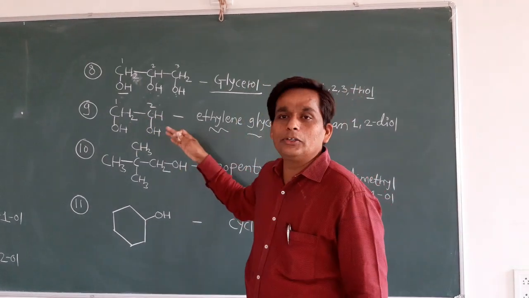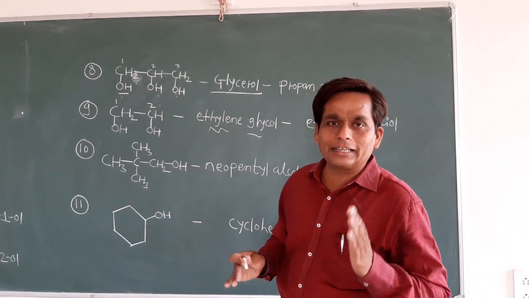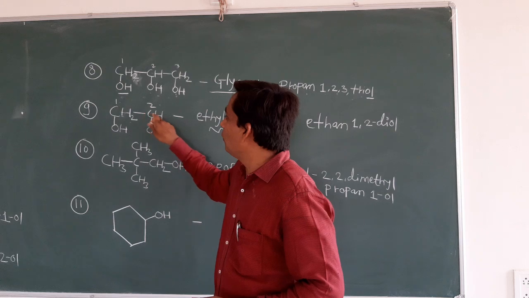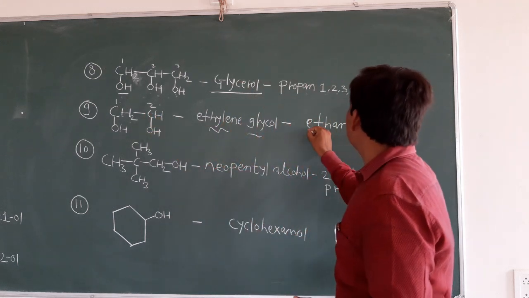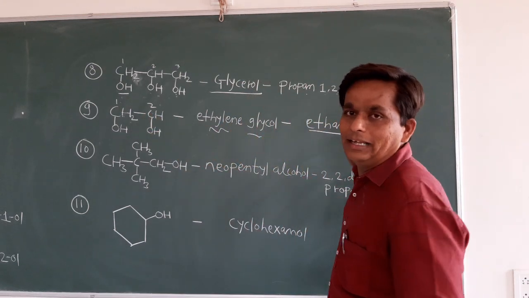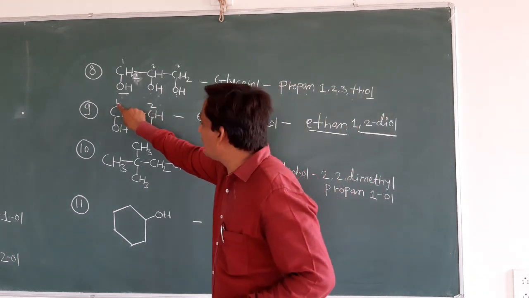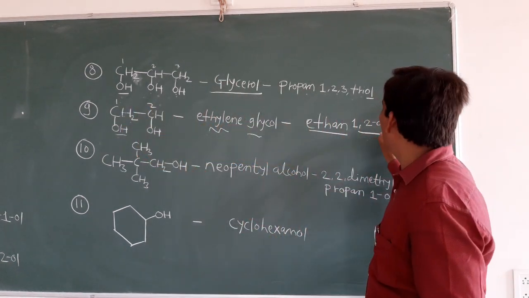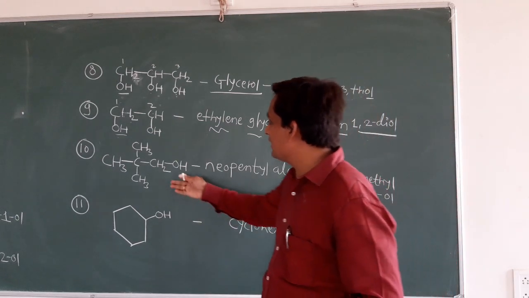Okay. But what is your rule? From that parent alkane you remove the E and attach the suffix OL. Okay. So 1, 2. So just see, ethane-1,2-diol. Now clear? Because on the first carbon and second carbon a hydroxy group is attached, you say ethane-1,2-diol. See the next example here.